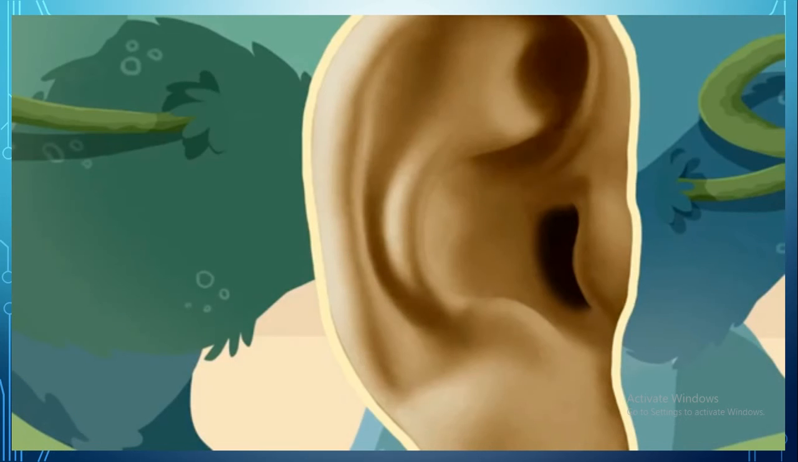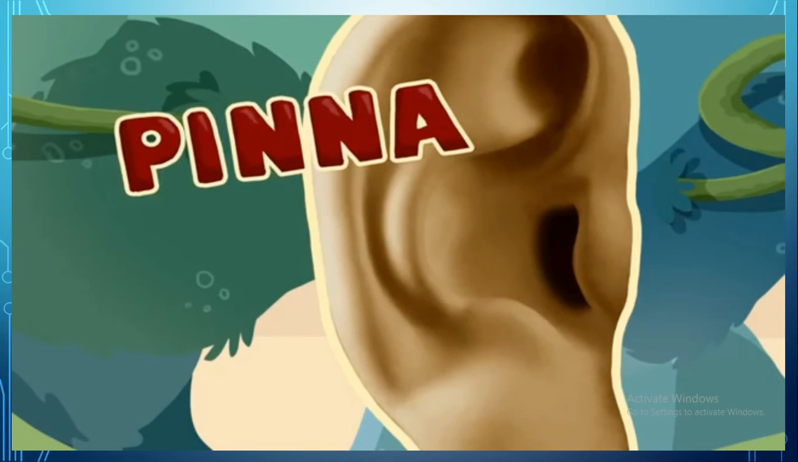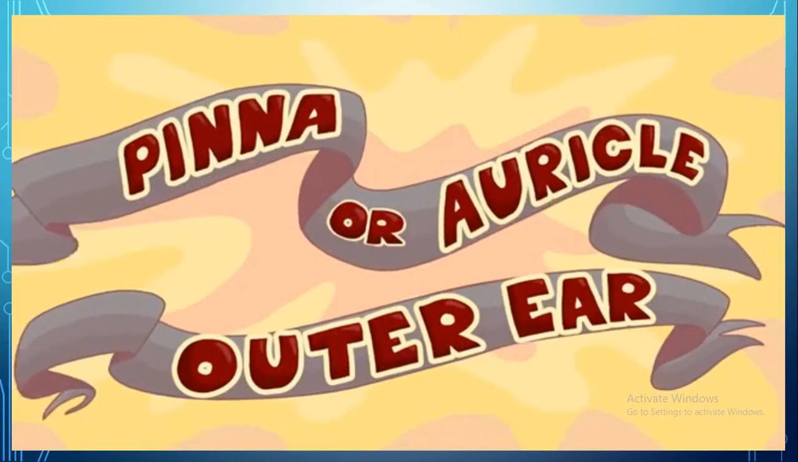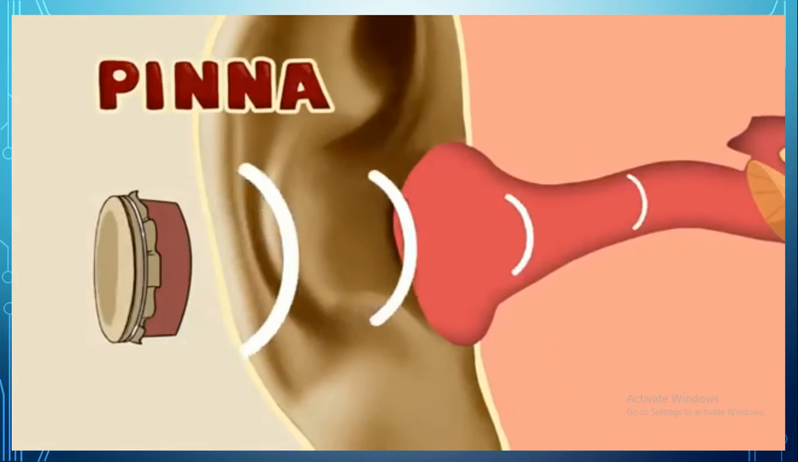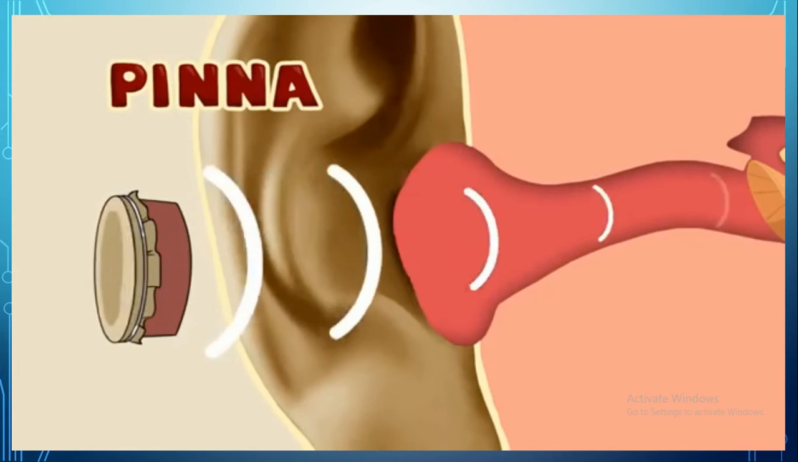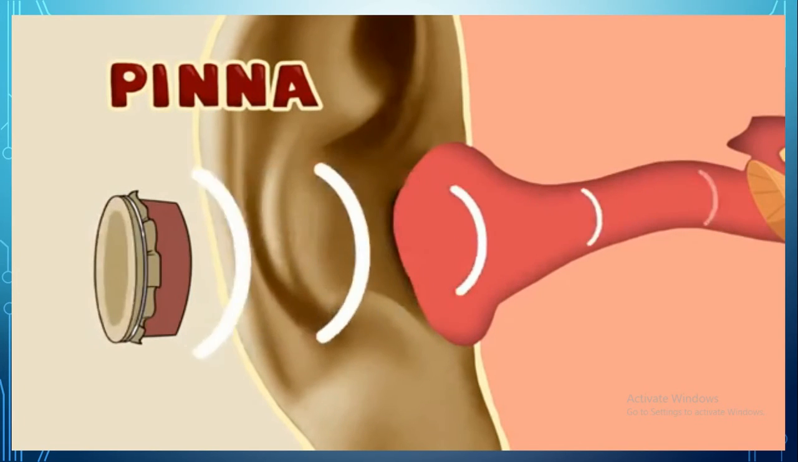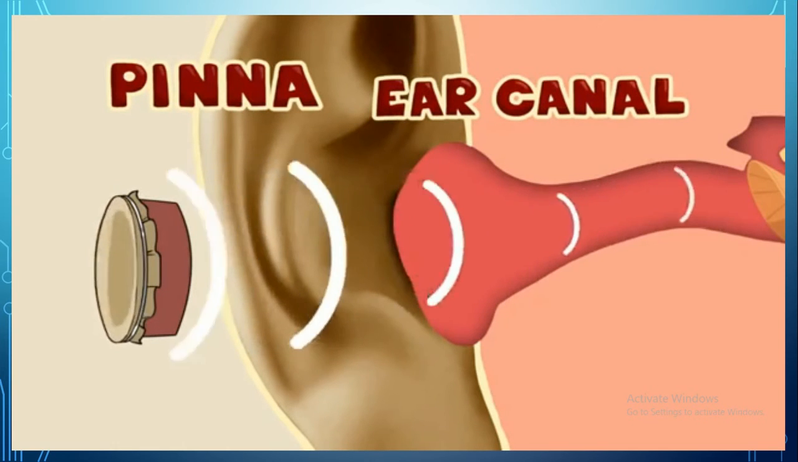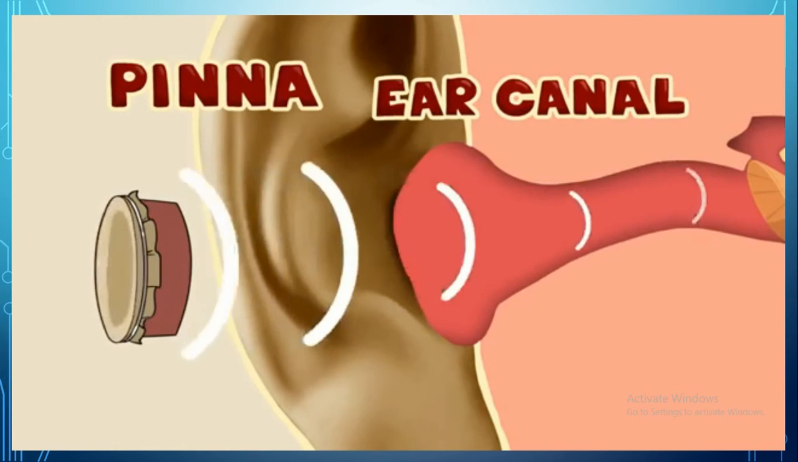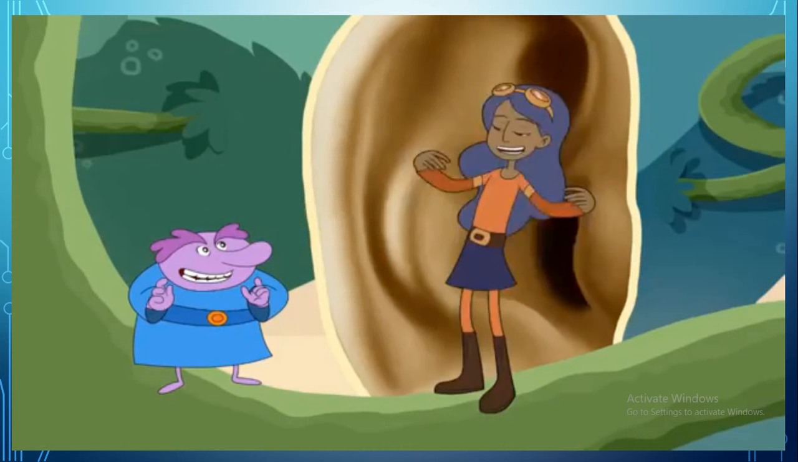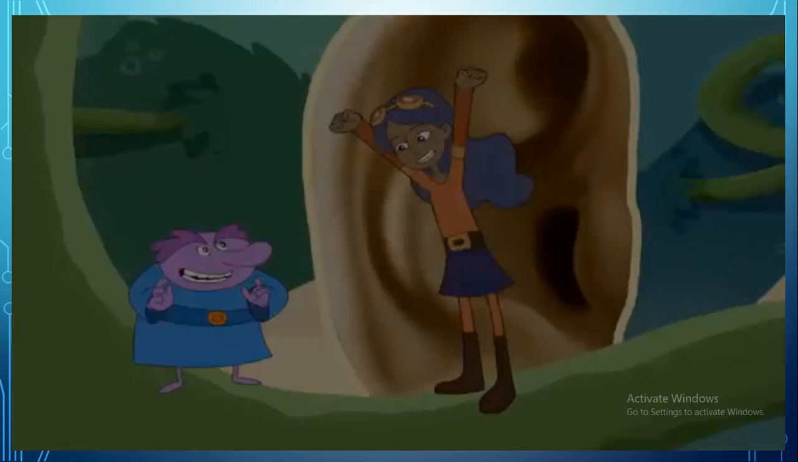The outer ear, also known as the pinna or auricle, fancy word. The pinna or outer ear acts like a funnel, collecting sounds to channel them into the ear canal, which is also part of the outer ear. What are we waiting for? Let's head inside the outer ear.